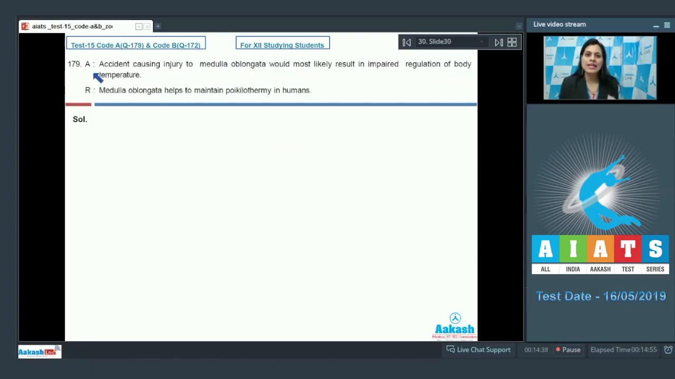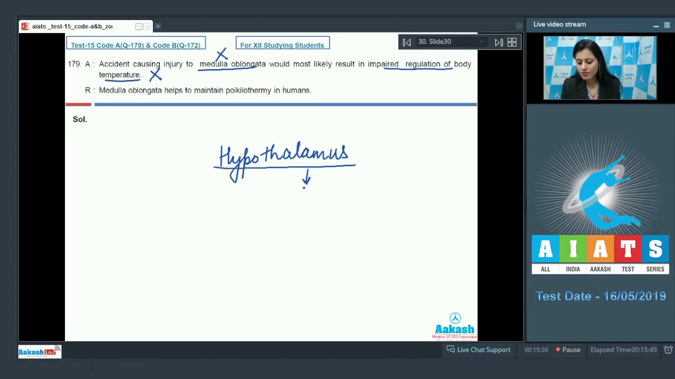Question number 179, assertion given is accident causing injury to medulla oblongata would most likely result in impaired regulation of body temperature, and this is a false statement because accident injury to hypothalamus and not to medulla oblongata would most likely result in impaired regulation of body temperature because hypothalamus has center for thermoregulation.